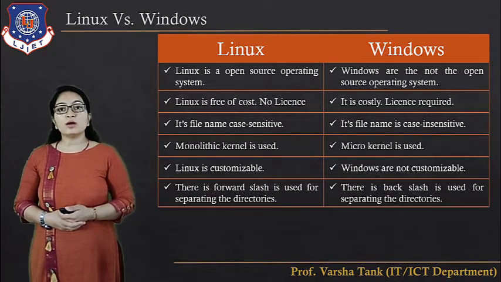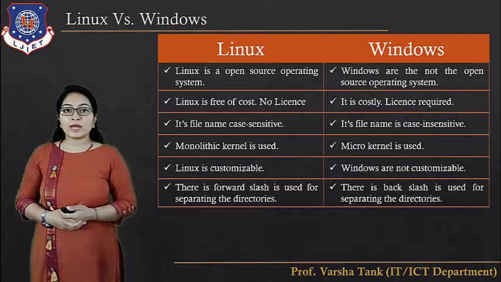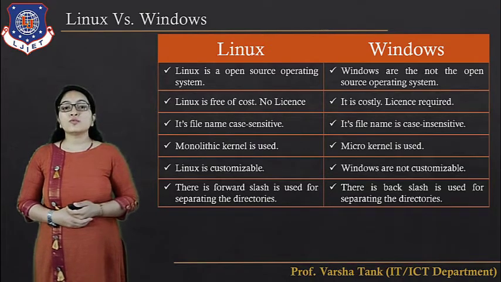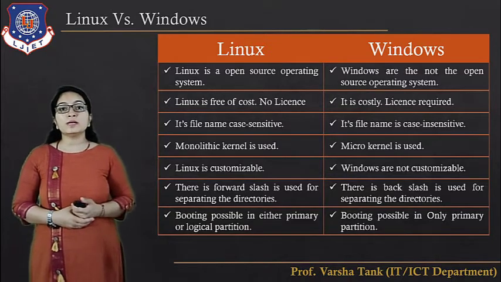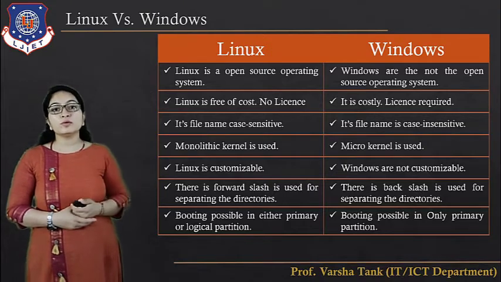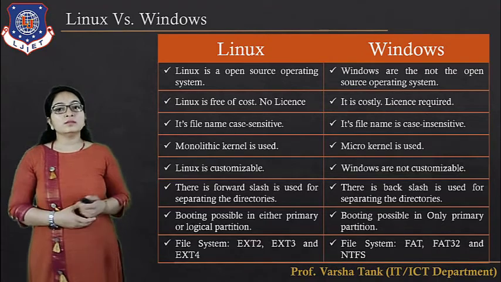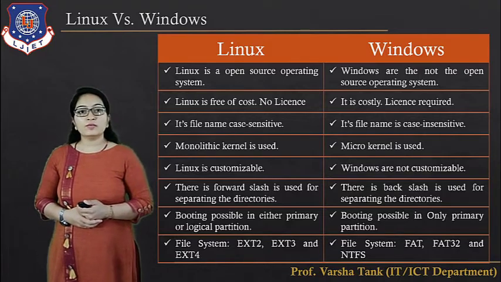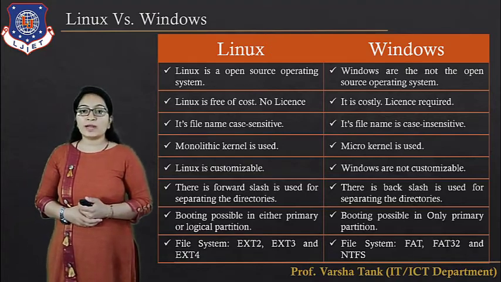Then next difference is that a forward slash is used for separating the directories in Linux, and in Windows we use the backslash for separating the directories. Then in Linux, booting is possible in either primary or logical partitions, whereas in Windows booting is possible only in primary partitions. And the last difference is the file system: in Linux it is ext2, ext3 and ext4, and in Windows the file systems are FAT, FAT32 and NTFS.